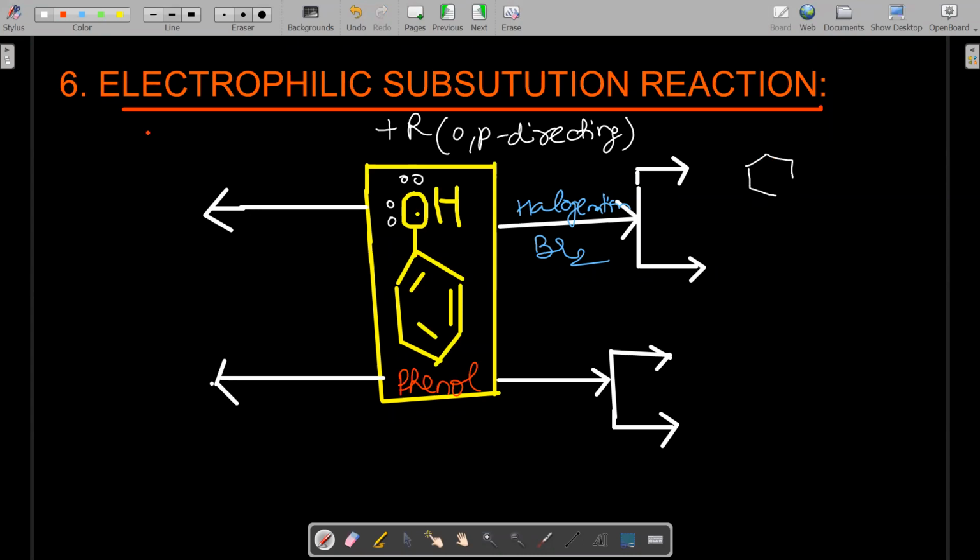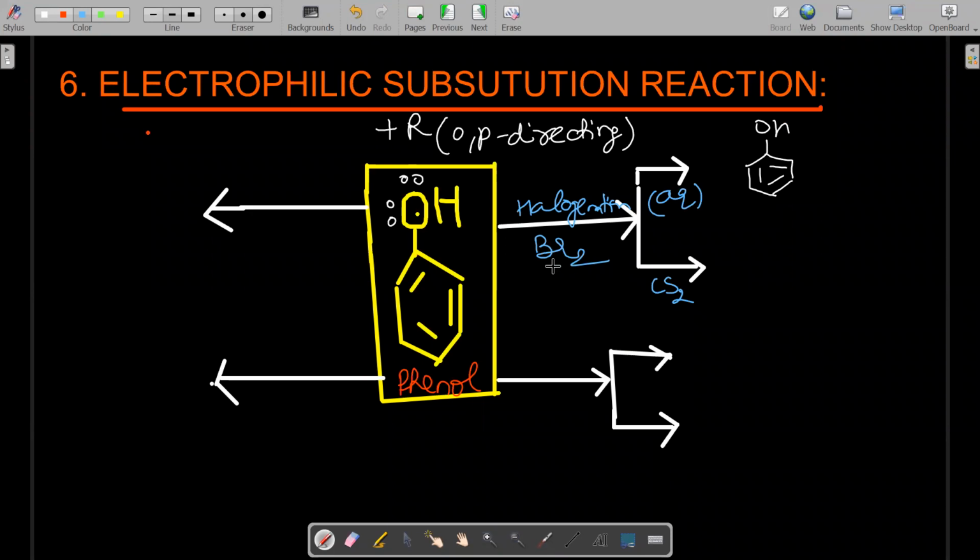Okay, I am telling you, bromination occurs in two media. One is the aqueous medium and the second is the non-aqueous medium, where we can take any organic solvent like carbon disulfide or chloroform, or an acid like ethanoic acid.